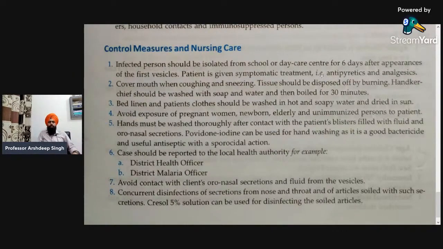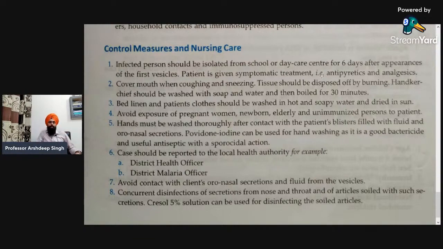Next, cases should be reported to the local health authority like the district medical officer and malaria officer, so as to assess whether there is any situation of an epidemic, to count or assess the total number of cases in that specific area, and from that we can assess the stage of the epidemic. Okay. Next, avoid contact with the client's nasal secretions and fluid from the vesicles. So that is the main point, that we should not get in contact with any type of respiratory secretions of the patients.